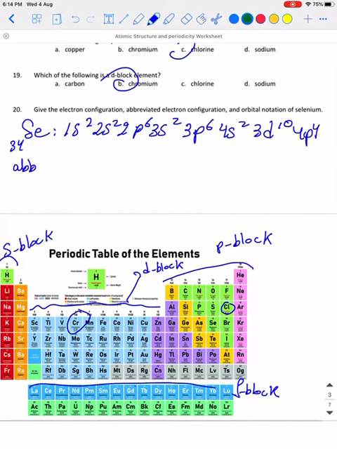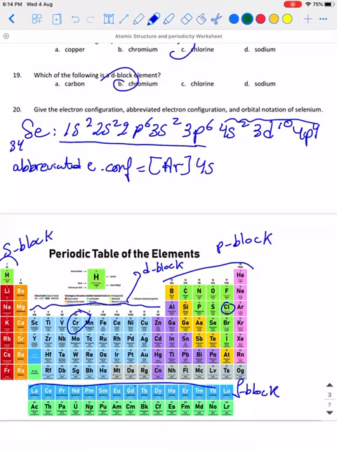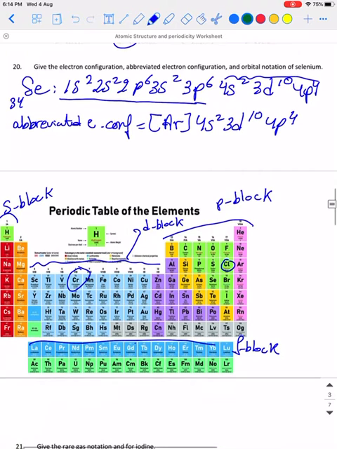Now the abbreviated electron configuration. So 18 is argon, so I can replace it by argon, and the continuation 4s2, 3d10, 4p4.